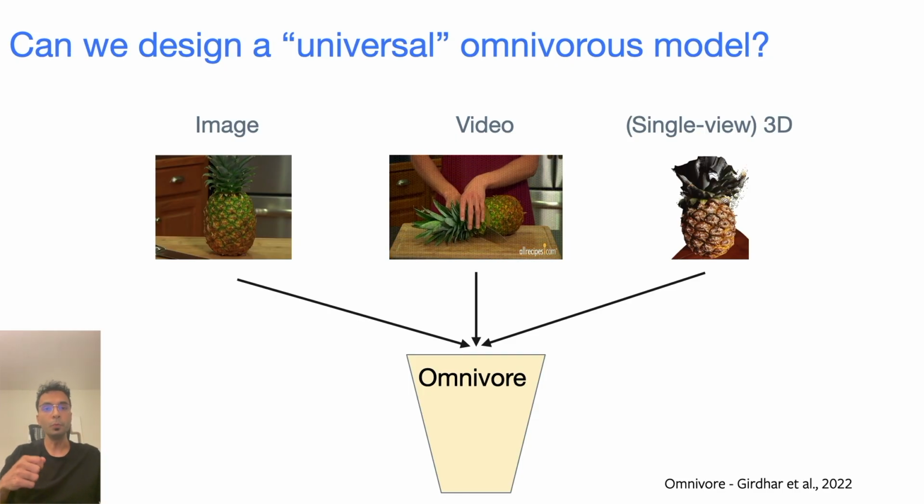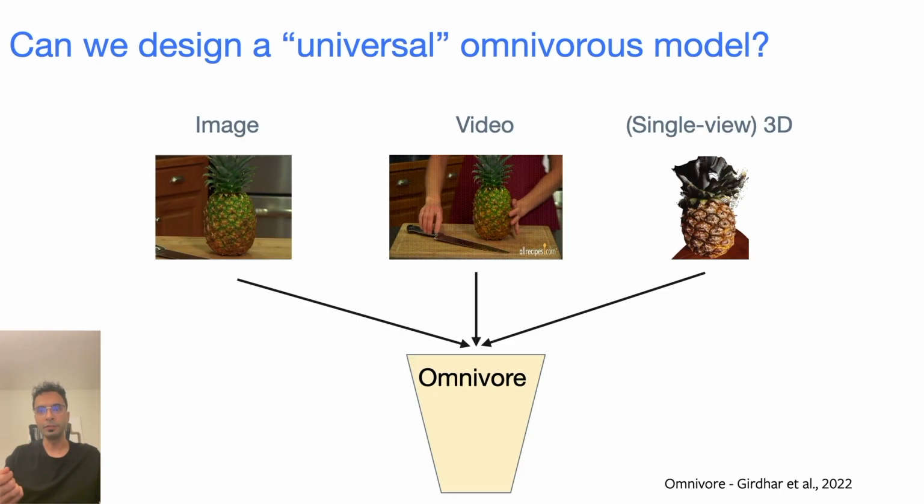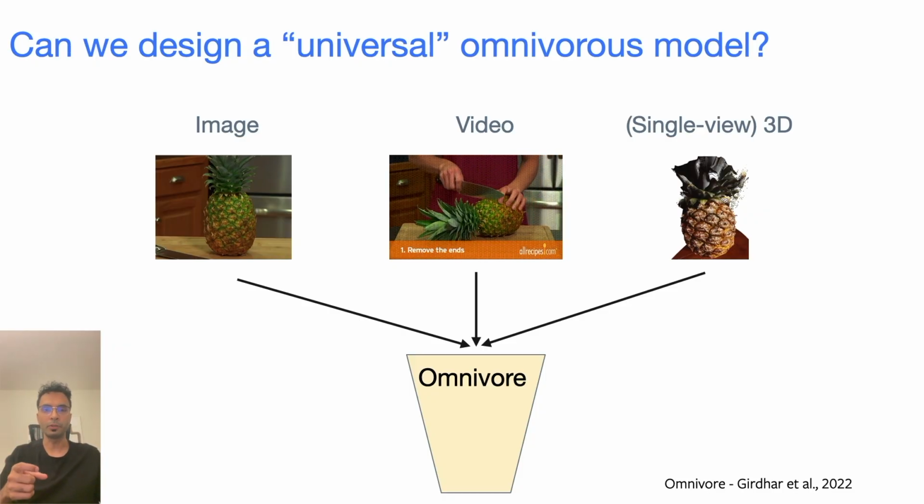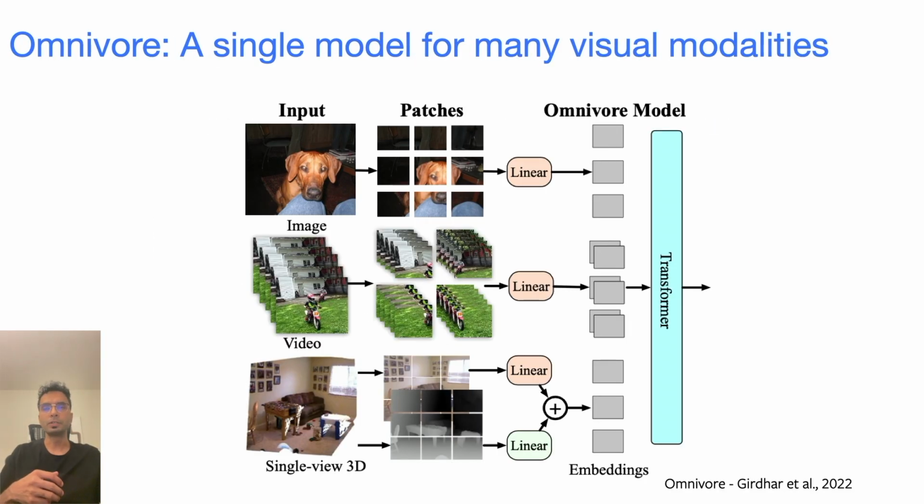This universal omnivorous model eats together images, videos, and single view 3D to learn a single model and a single representation of the world. In particular, we train a single model that will combine together the information from all of these three different types of data.